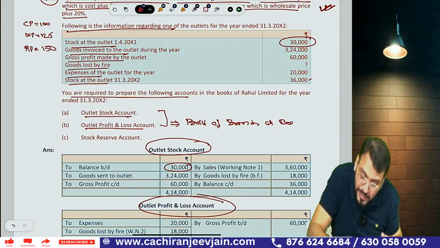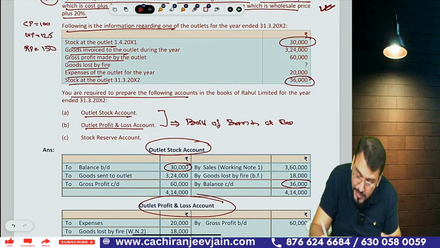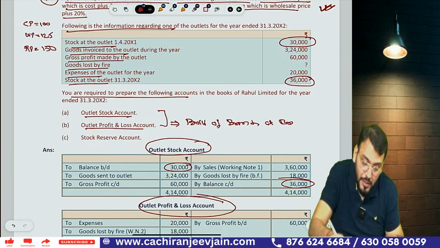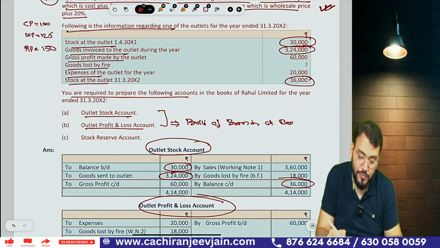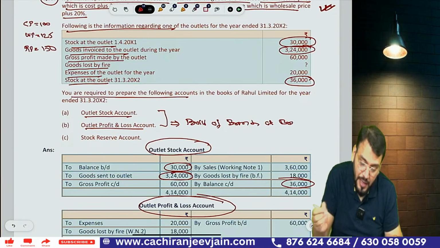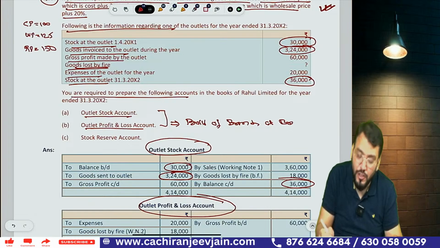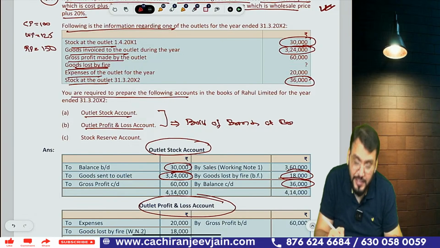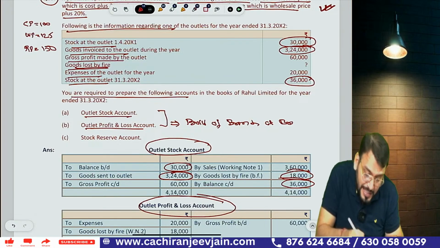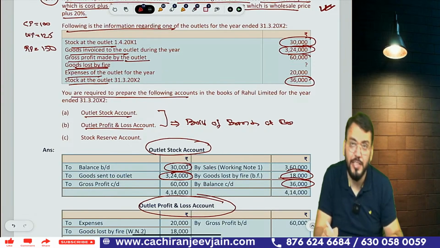Closing stock is then 36,000, closing stock return 36,000. Then goods invoice 3,24,000. Goods sent, correct. Then abnormal loss is given, so return abnormal loss 18,000. Correct. Then what have they given? You can see they have given gross profit. They have given gross profit made by outlet.